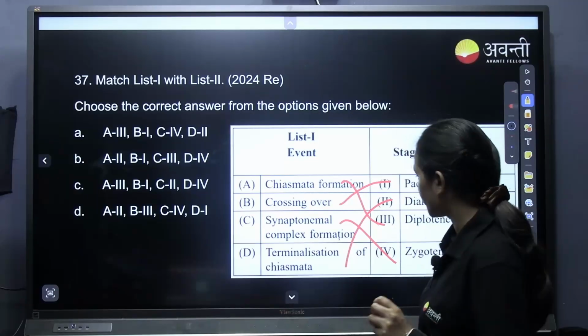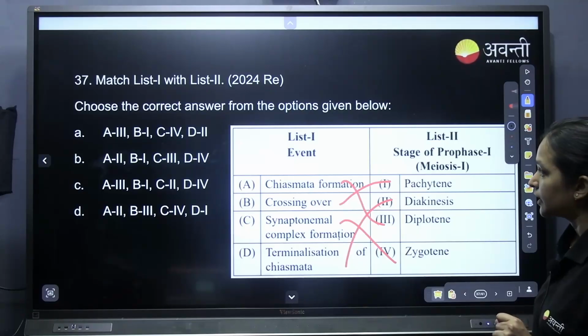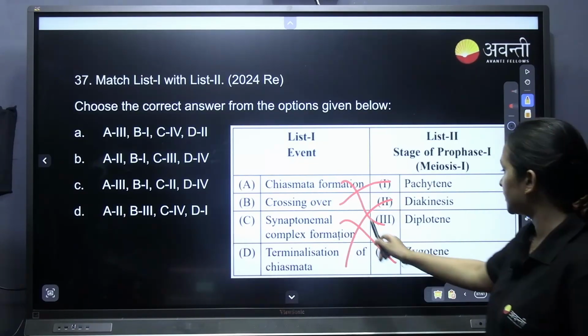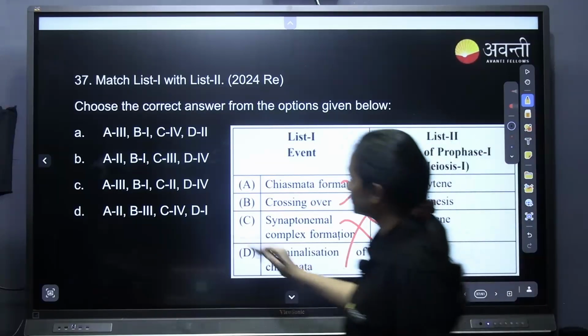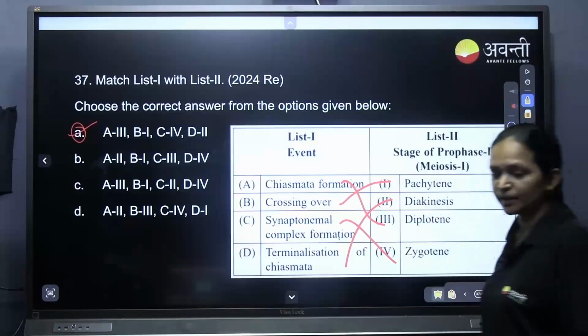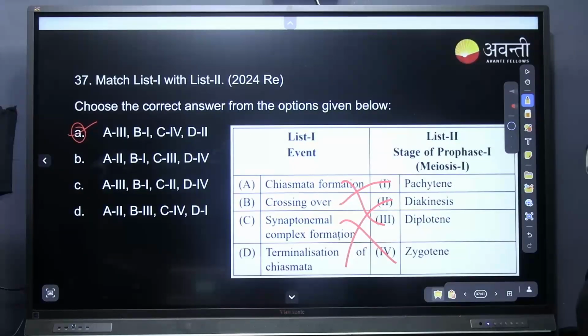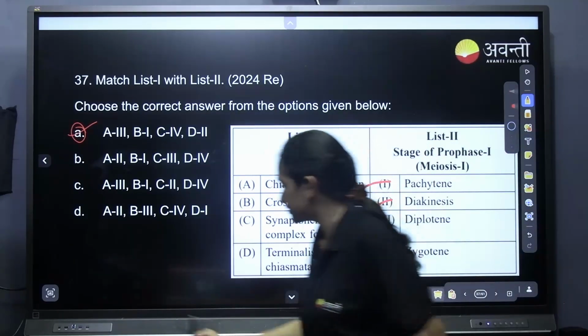Understood, students? So what is the answer now? 3-1, 4-2. Yes, A is the correct answer. Any doubts? Just tell me any doubts. No doubts.